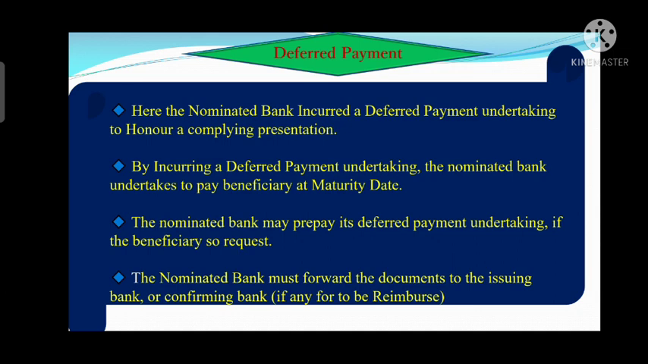So after incurring that deferred payment undertaking and honoring that bill, the nominated bank must forward those documents to the issuing bank. If there is a confirming bank also under that credit, then the documents must be forwarded to the confirming bank so that on maturity date it will receive the reimbursement from that bank, right? If it is a confirming bank, then it has to be reimbursed from the confirming bank. If there is no confirming bank under the credit, then the reimbursement will be made via the issuing bank to the nominated bank. Hope it is clear. Hope all the 4 points were clear, right?